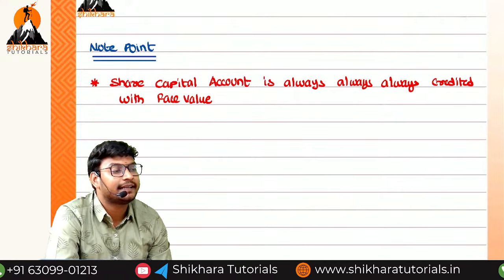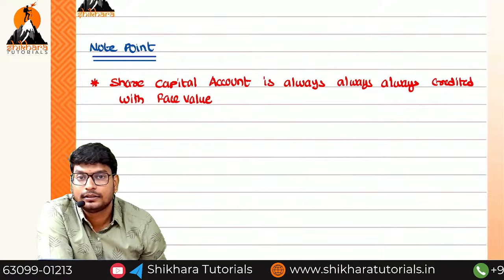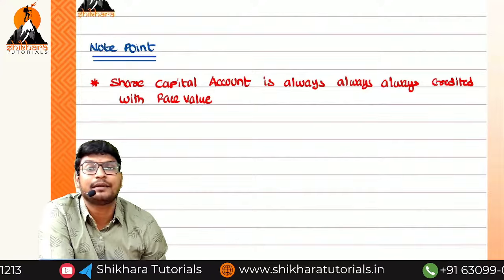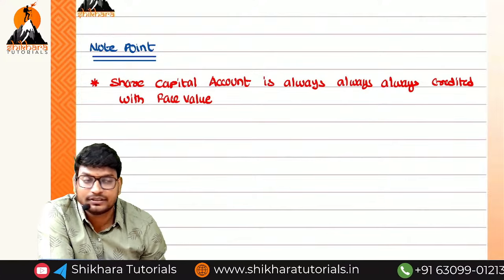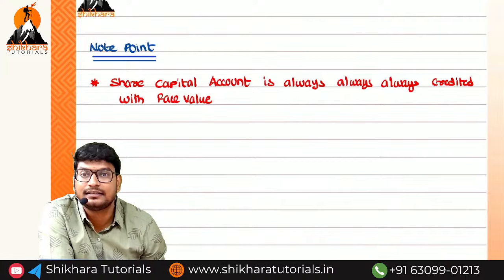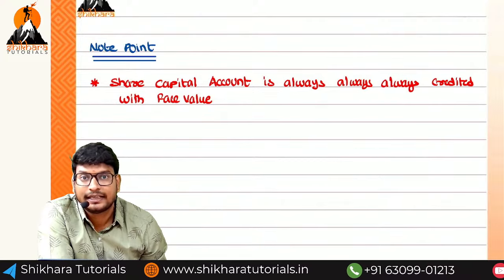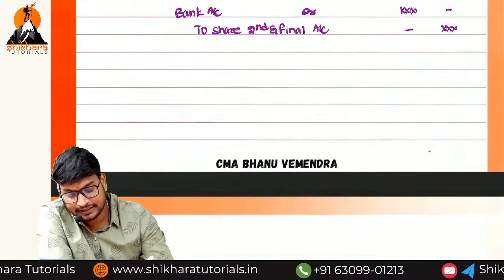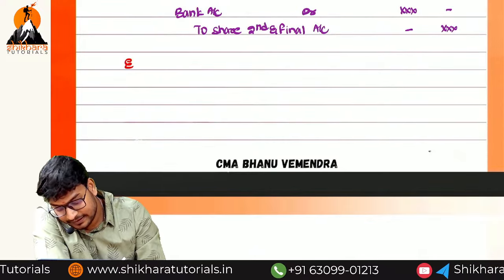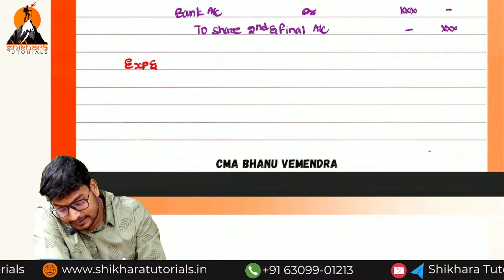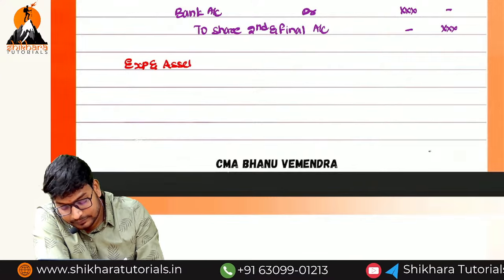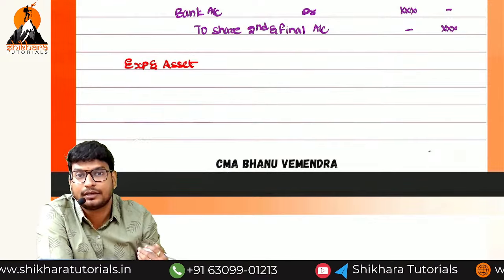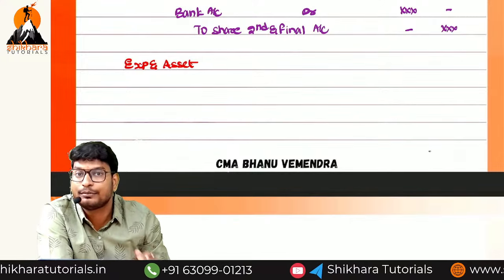Always share capital credited or debited, amma. Always share capital debited or credited? Credited, because it is a liability. That is the reason it will be what ma? Credit. Asset is a debit. Liability is a credit. So remember these 4 points. So I will not going to explain anymore. So expenses ma. Expenses and assets are one team. Nothing but if the cash given, then only the asset will come into the picture. Okay na? You can remember like that.